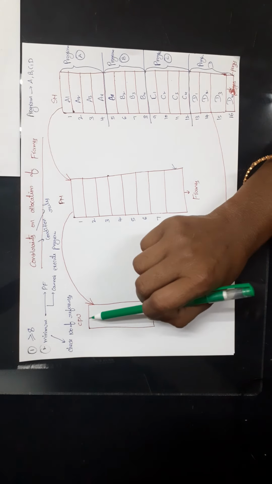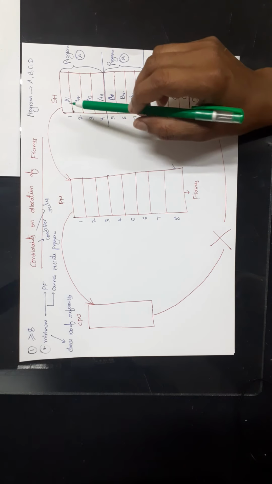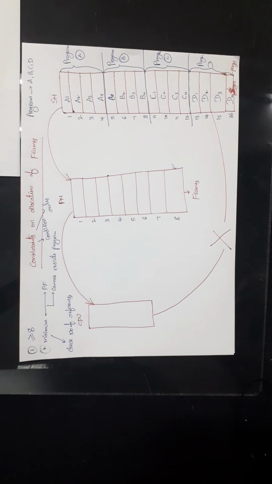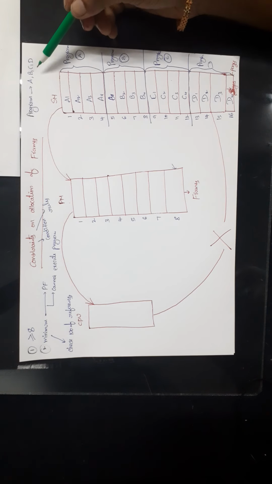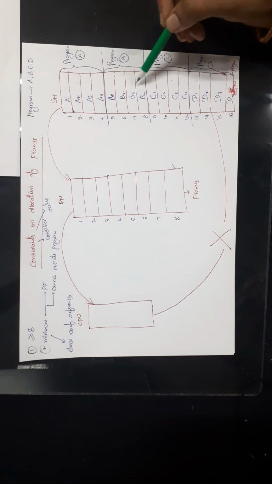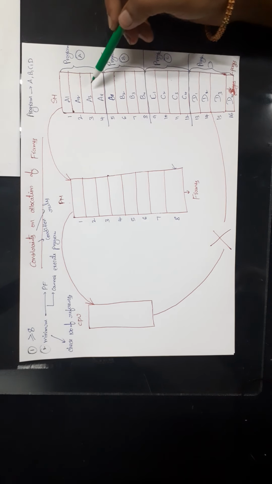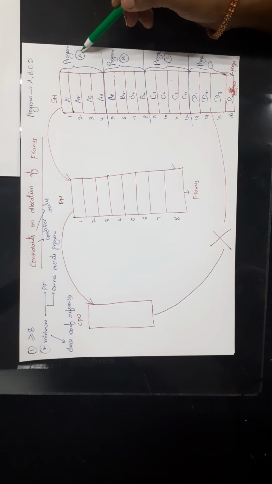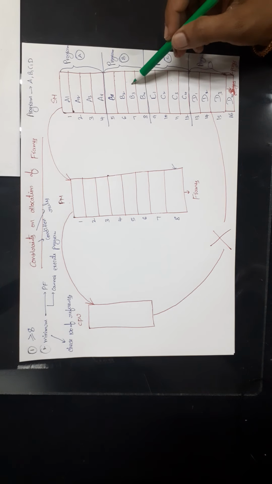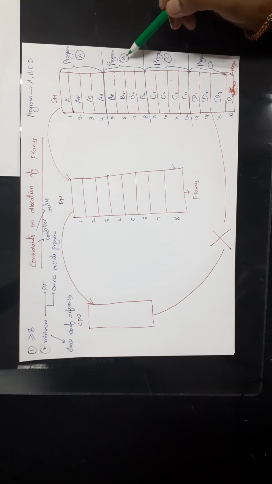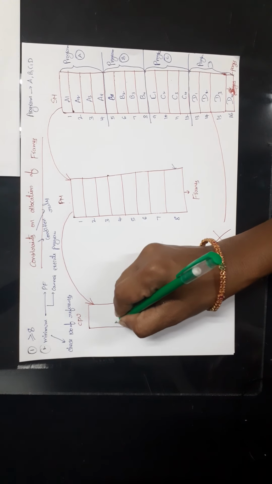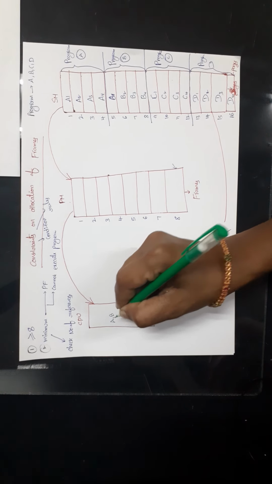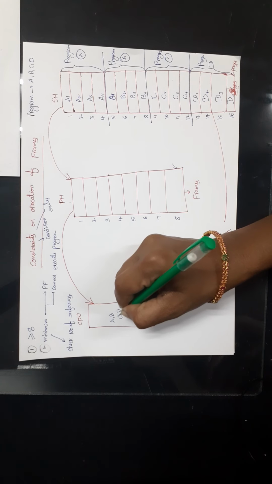Let us assume that this is the CPU, this is the primary memory, and this is the secondary memory. And I have 4 programs here, A, B, C, D. And these programs are stored in the secondary memory permanently. Here A1, A2, A3, A4 are the parts of program A, and B1, B2, B3, B4 are the parts of program B. So like that, all these 4 programs are stored in the secondary memory. Now let us assume that CPU wants to execute program A, B, C and D.